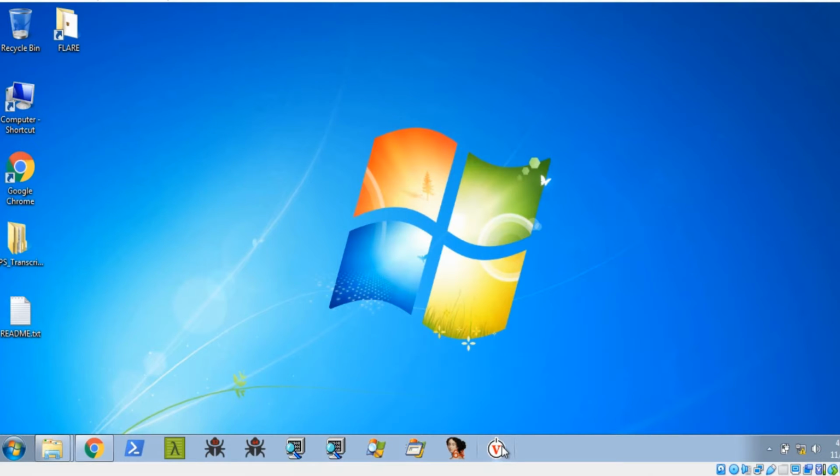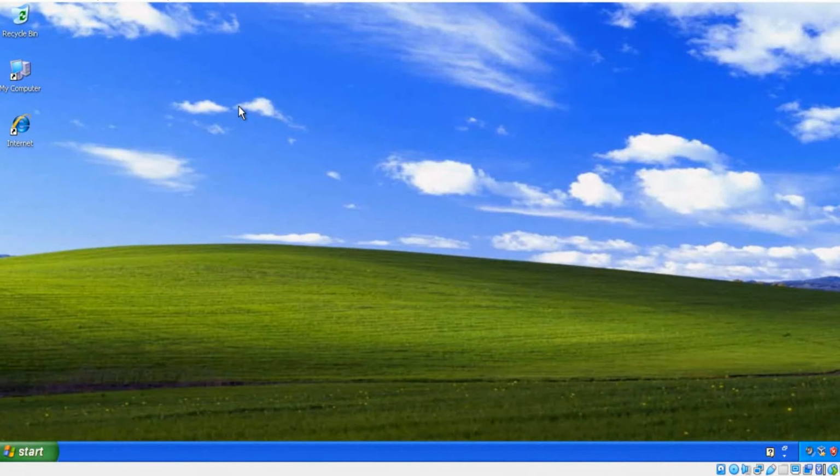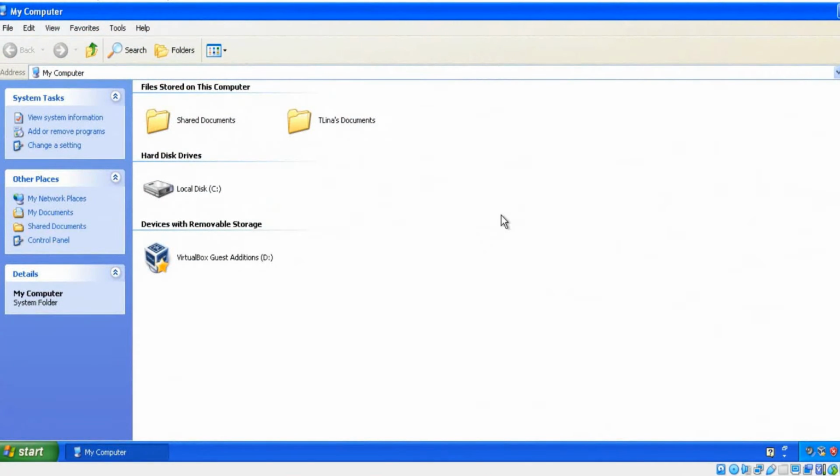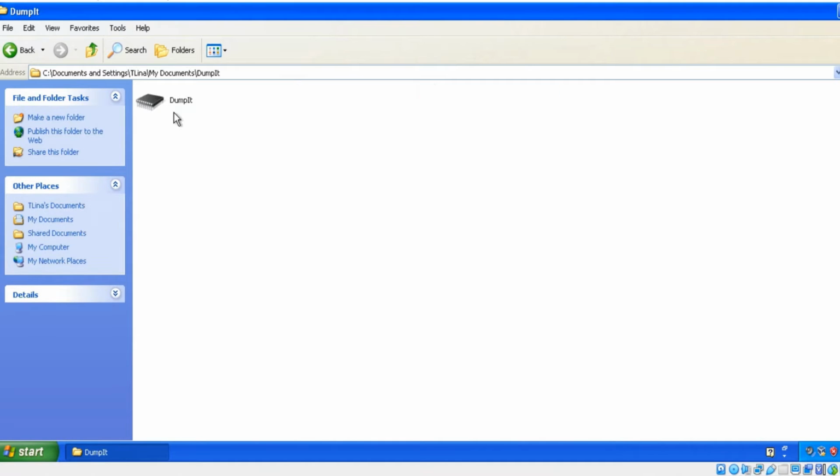So guys, let's start this malware analysis. First I'm going to use this infected machine. This is the malware infected machine, a Windows XP machine. I'm going to get a memory dump from this infected machine. This is the DumpIt tool. You need this DumpIt tool to get the memory dump.